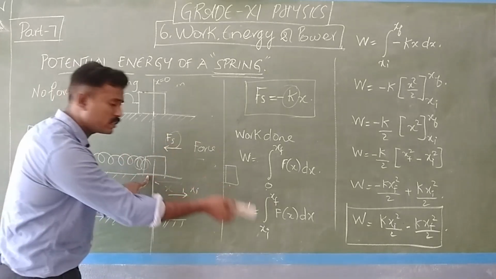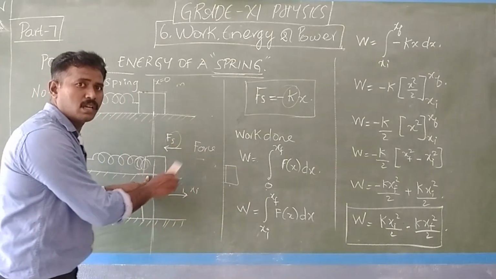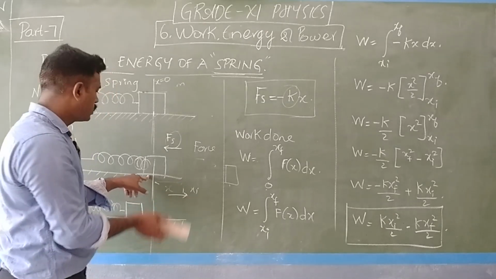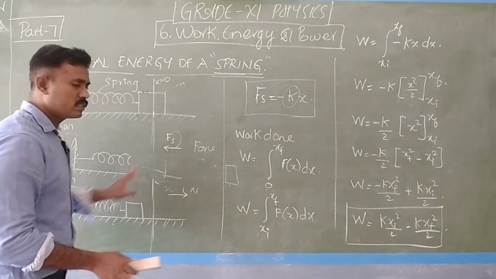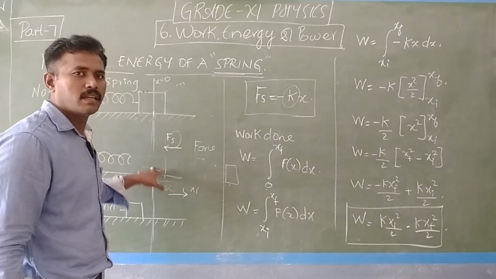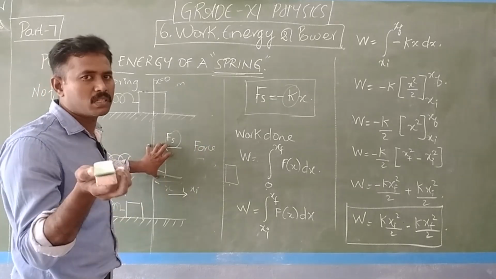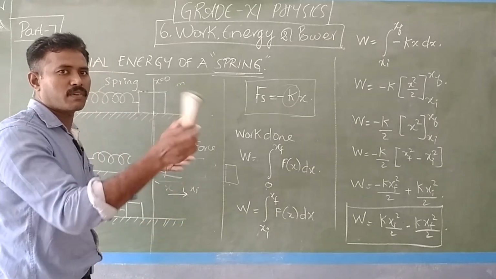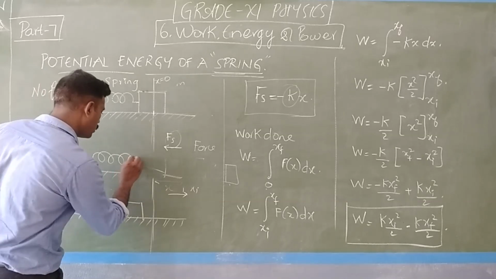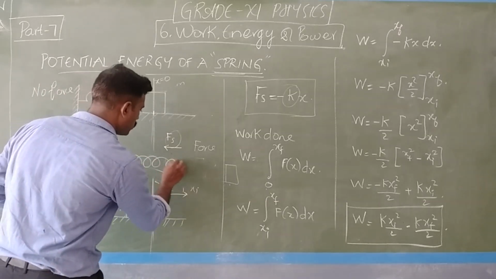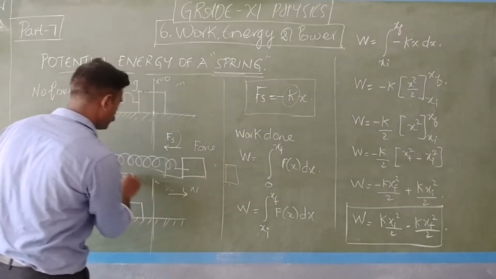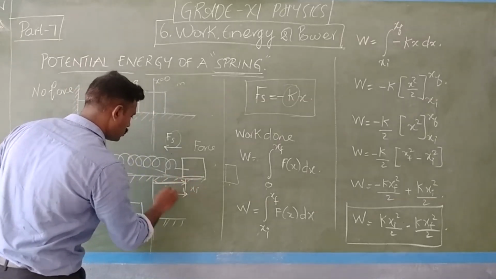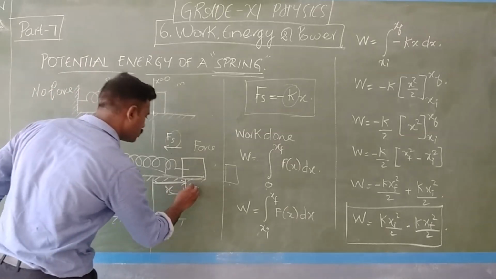and due to the force of the spring, if it is again coming to the initial point, both the initial and final points are now the same. So this is a cyclic process, and here the work done is 0. There is no displacement of this block. Initial and final are both the same. So here the diagram is very important.